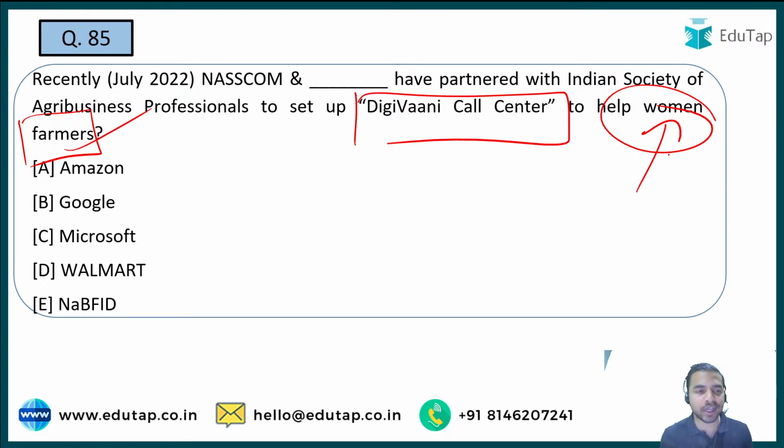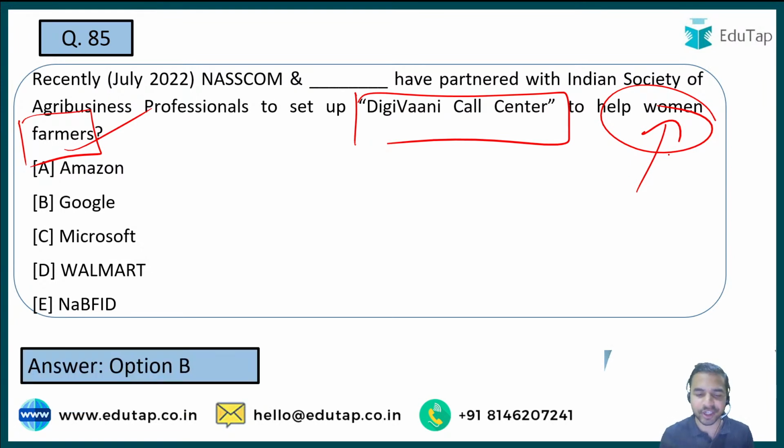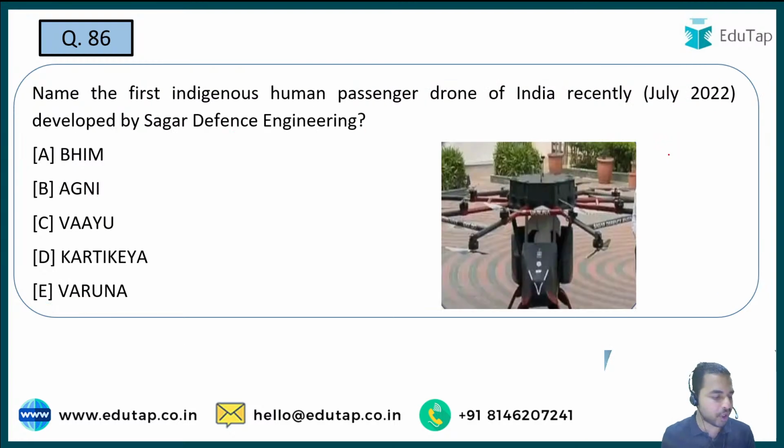So when I talk about question number 85, the right answer is option B, that is Google. Moving on to the next question.